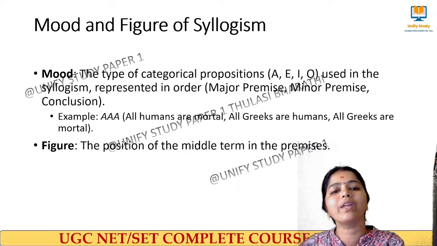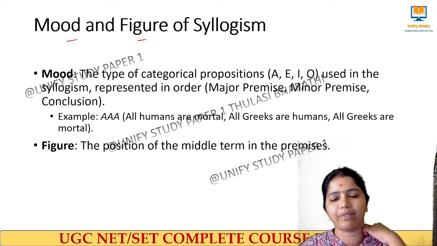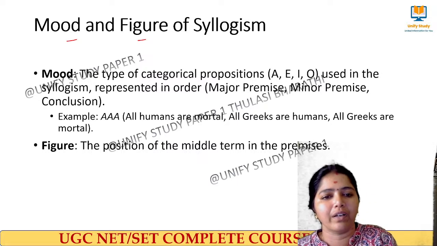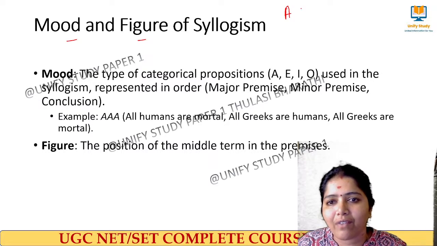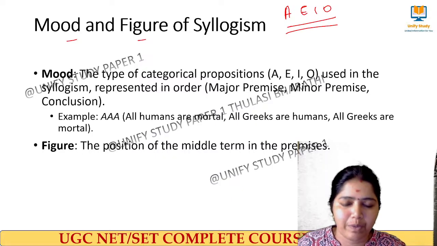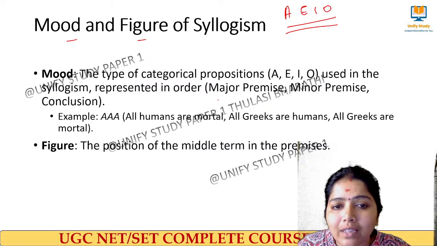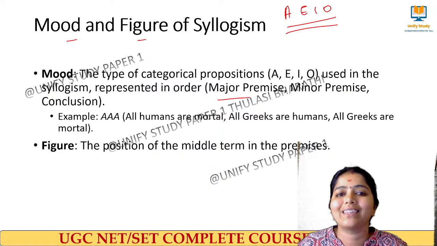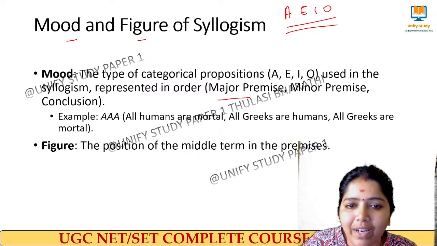Next we move to a very important topic, the most frequently asked question from moods and figures. What do you mean by a mood and what do you mean by a figure? Mood talks about the type of categorical proposition, for example A, E, I, O. Here we represent the order of major premise, minor premise and conclusion, and that we call the mood of a syllogism.